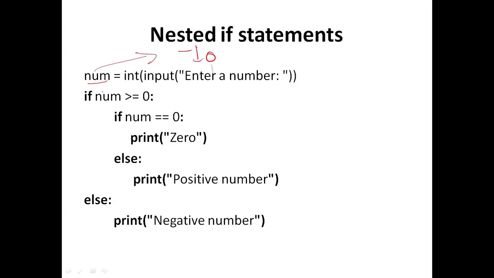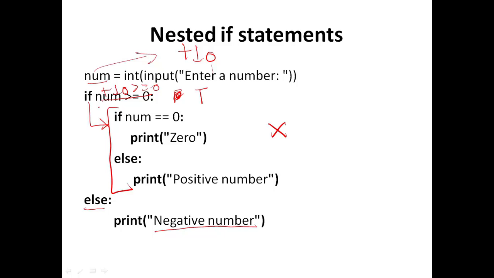First, this condition will be executed. So minus 10 is greater than or equal to 0. This is a false condition, and if it is false, none of these statements will be executed. So we will go to the else part. That means the message "negative number" will be printed, and suppose this value is a positive number, in this case this condition will evaluate to true, and we will go inside this if block.